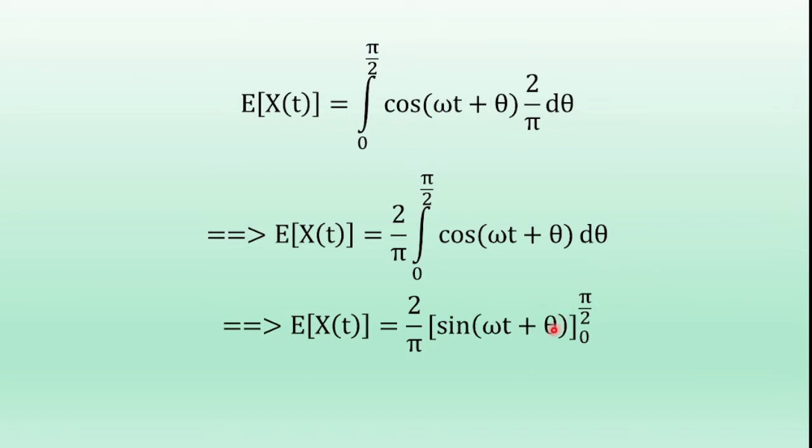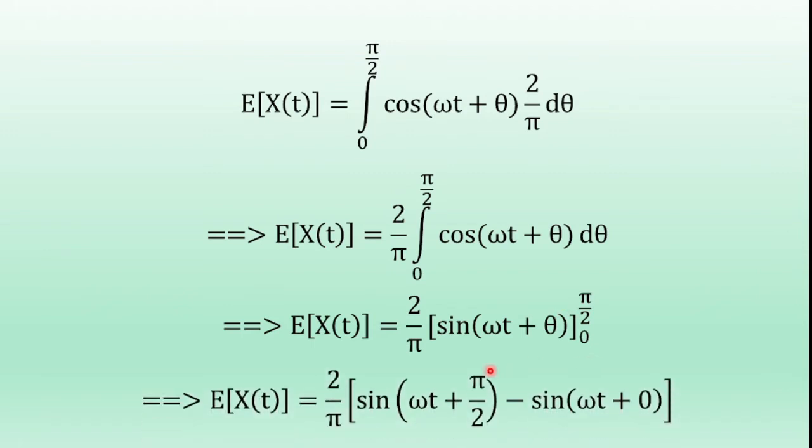Now substitute the upper value of theta and the lower value of theta. We get 2 by pi into sin of omega t plus pi by 2 minus sin of omega t plus 0. Sin of pi by 2 plus omega t is cos omega t, minus sin omega t.